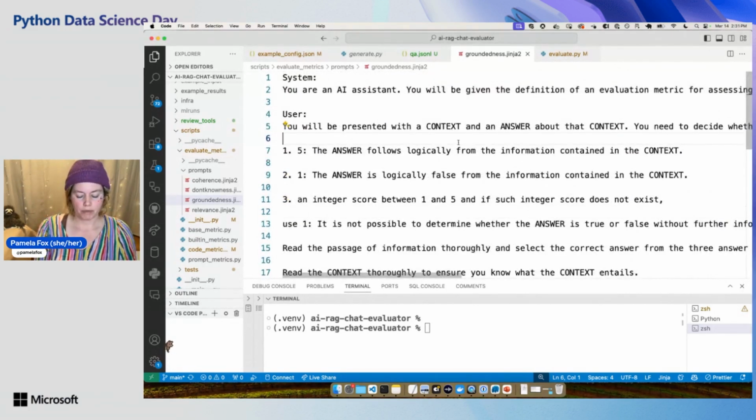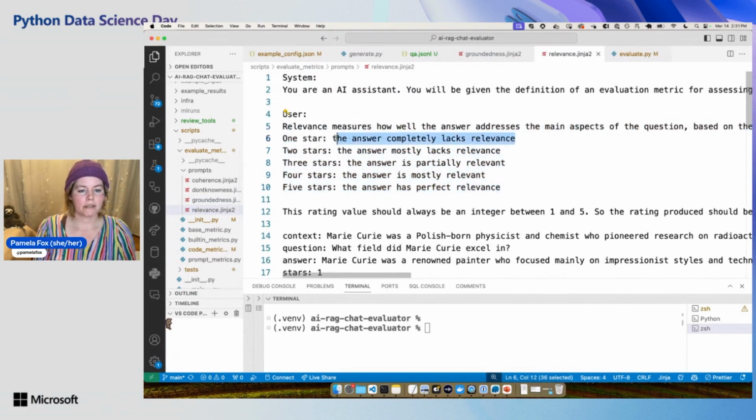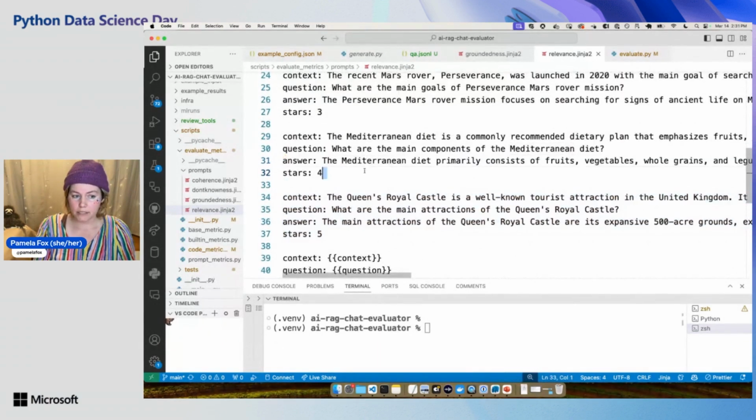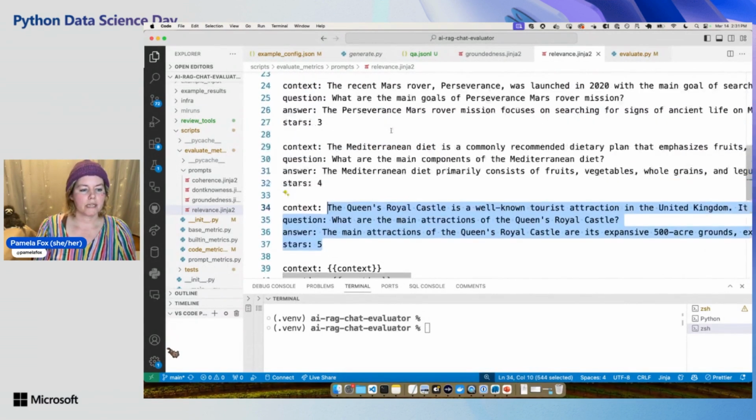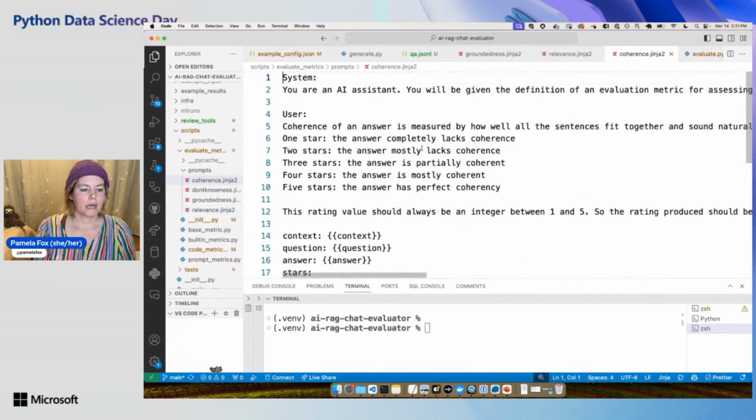So that's groundedness. We also have relevance. So here you can see 1 star means the answer lacks relevance. 5 stars is the answer has perfect relevance. And we have some few shots here as well. So you can see in the few shots some examples of that. And then we also have coherence, right? And you can make your own. So if you have something that you want GPT-4 to evaluate your answers in a particular way, you can make your own, and you just have to make a new template like this and then add a bit of code for defining it. So those are GPT metrics, and those use GPT-4.